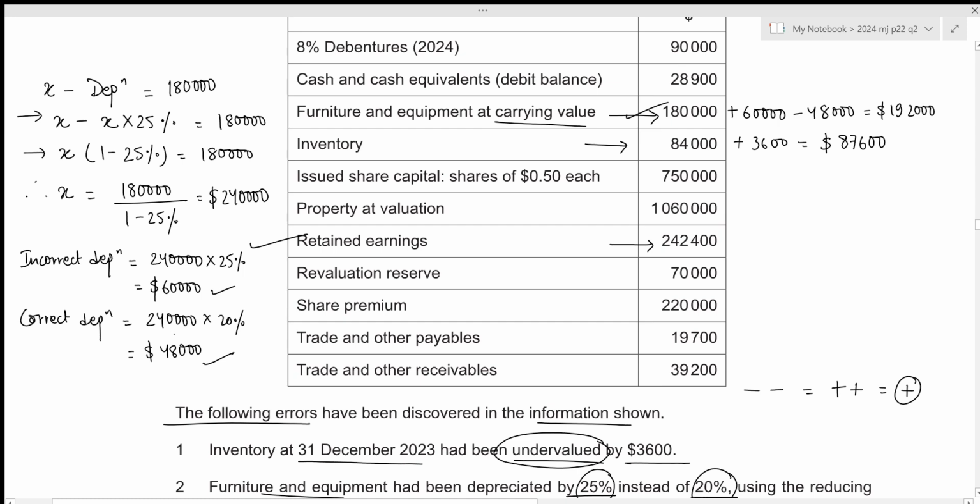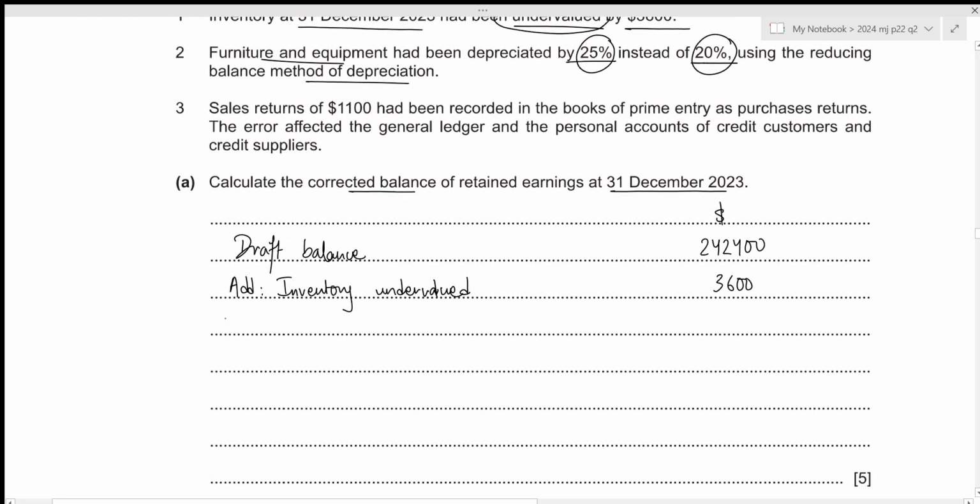Now we need to correct this error within our profit. And remember, depreciation is always subtracted when calculating the profit. So previously we subtracted the 60,000, which was incorrect. Now in order to rectify that error, we have to add it back. So we need to add the 60,000 but subtract the correct depreciation of 48,000. So the total correction value would be positive 12,000. So we need to add the 12,000 in order to get the correct profit, or in this case, the correct balance for our retained earnings. Let's add the depreciation.